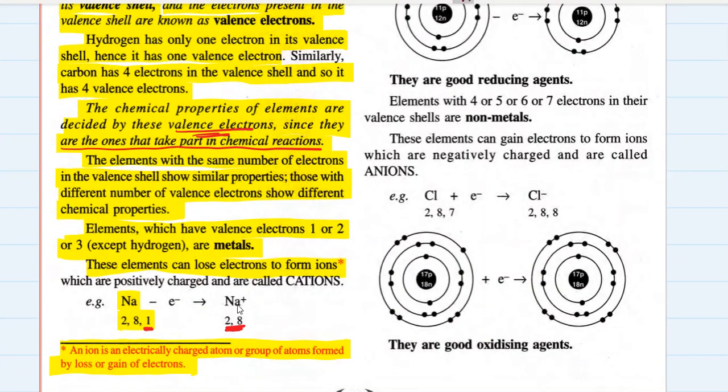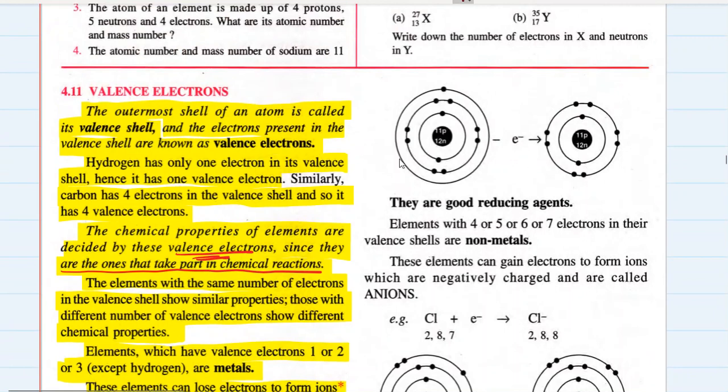You see over here the sodium metal has acquired positive charge. Now how does this sodium metal acquire positive charge? If you look at this atomic structure of sodium, I'll explain it to you. Before, sodium had electronic configuration of 2, 8, 1, but after losing one electron, sodium has electronic configuration of 2, 8. Initially sodium had 11 electrons and 11 protons. It was electrically neutral, but after losing one electron, it has got 10 electrons and 11 protons.